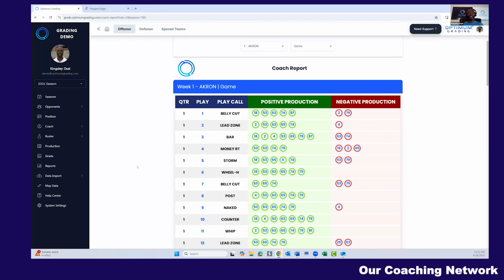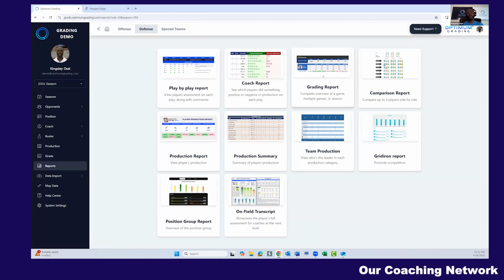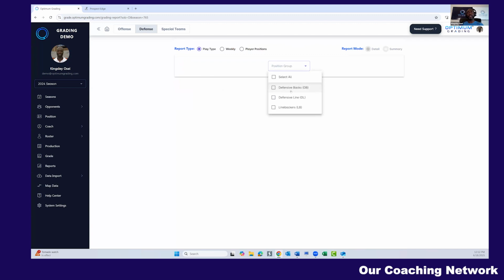Now, I'll show you how deep we can get into reports. Okay, let's run a report. We call it the grading report here. This is a report where we're going to break it down by the defensive line. You can run it on individual games, multiple games, or you can select like the entire season. So we're going to look at player performance for the entire season.